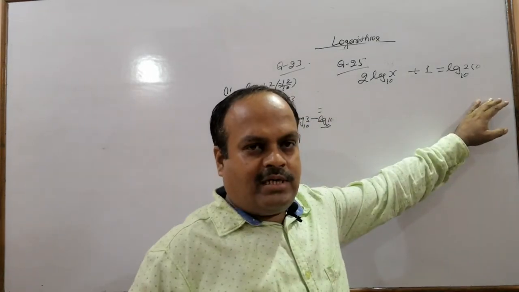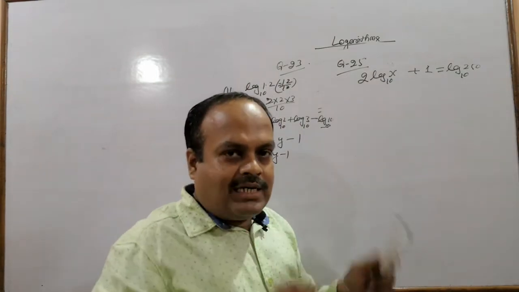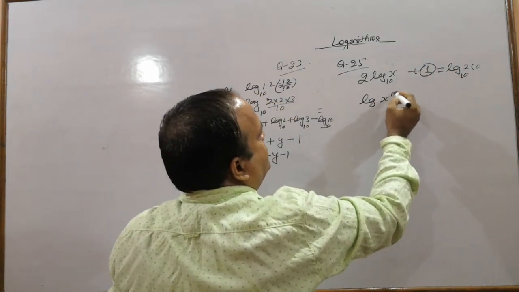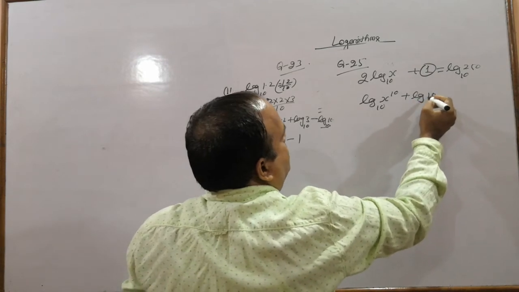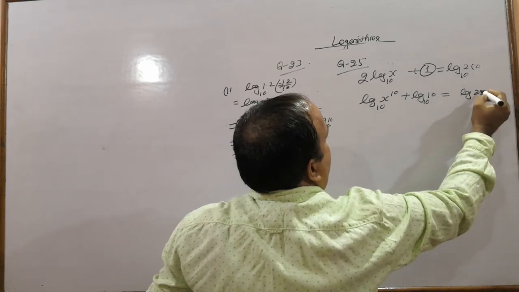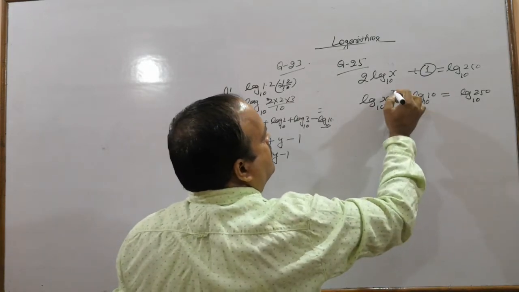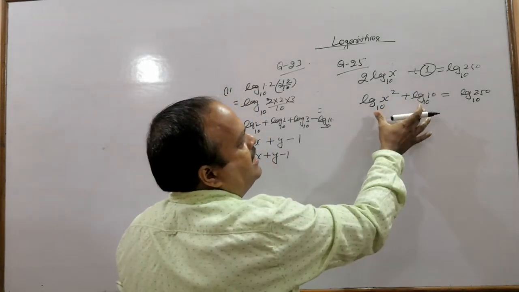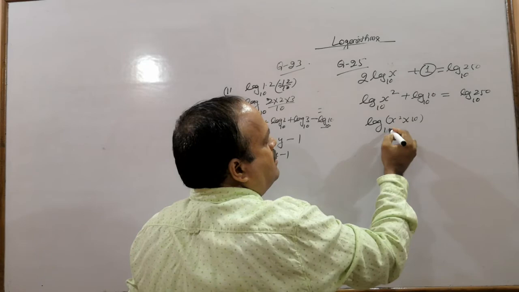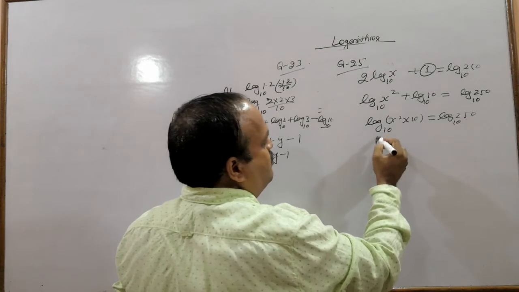This is a logarithmic equation. The value of x will come only when log is removed from both sides. To remove log from both sides, we first have to write this 1 as a log too. So we can write it as log x square to the base 10 plus log 10 to the base 10 equals log 250 to the base 10. Now both are plus, so we can write it as log x square into 10 to the base 10 equals log 250 to the base 10.